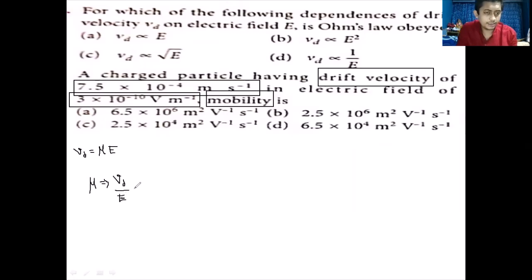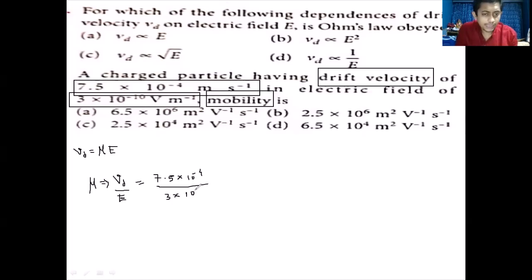The value for drift speed is 7.5 into 10 raised to minus 4, divided by E, which is 3 into 10 raised to minus 10.